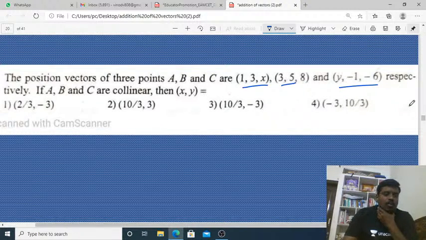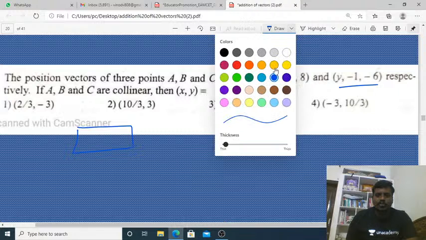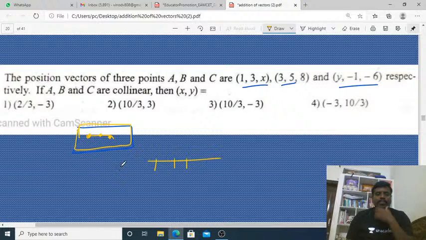When three vectors are collinear, all those vectors lie on the same line. Suppose three vectors in a plane also lie on a line, then they are collinear.